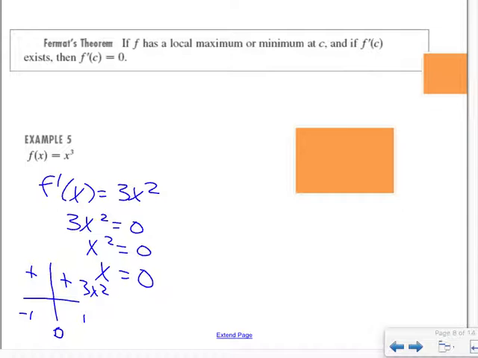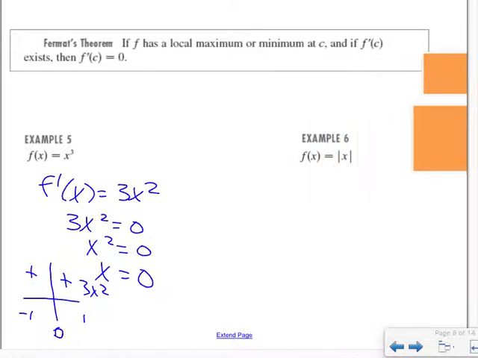Let's look at the absolute value. We learned that the absolute value has a problem. It isn't differentiable at the pointy point. Remember that? Okay. So let's talk about what happens at pointy points. That is considered the absolute minimum of our function, right? But let's think of this as the piecewise function that you guys love so very much. It's negative x when x is less than 0, positive x when x is greater than or equal to 0. A piecewise function is always important when doing the derivative of an absolute value.